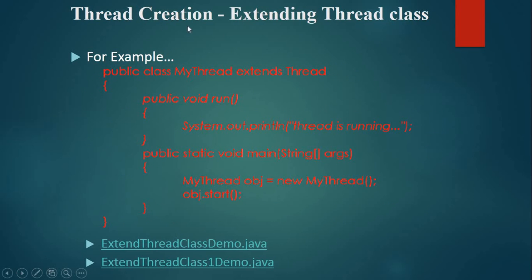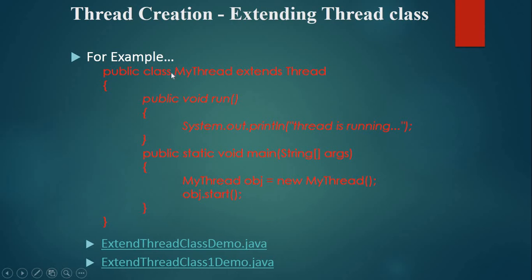First of all, we will discuss how we can create a thread by extending the Thread class. So here you can say public class MyThread extends Thread. So here we have extended Thread. In it our main method is there, and here our run method is there. To start a thread, a run method is compulsory. Public static void main, String args, MyThread obj equals new MyThread.